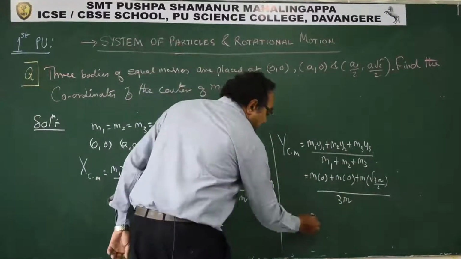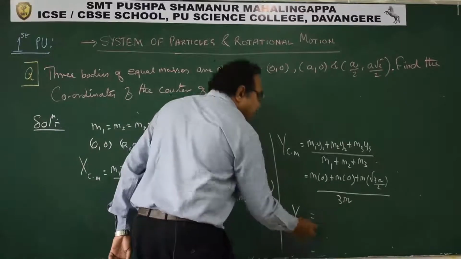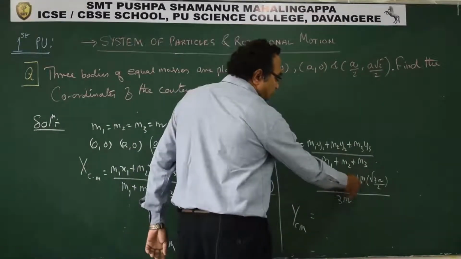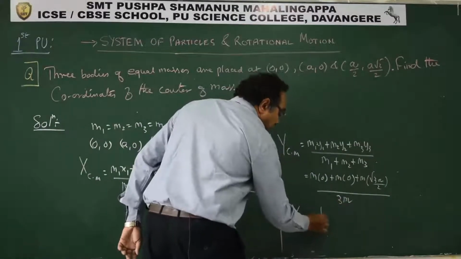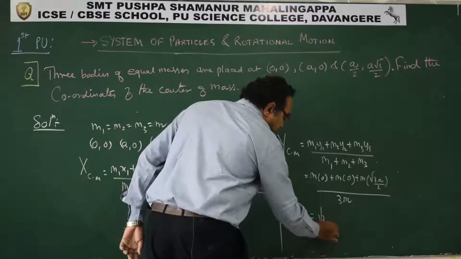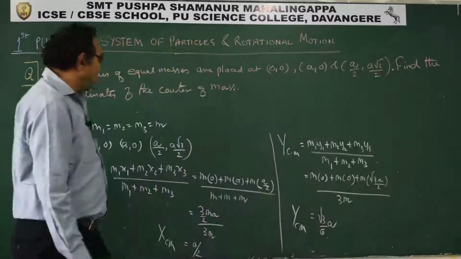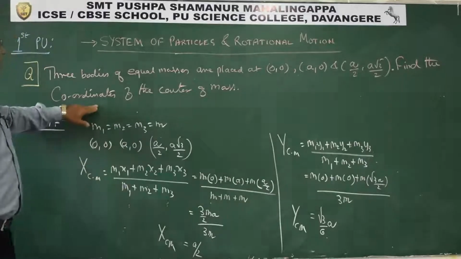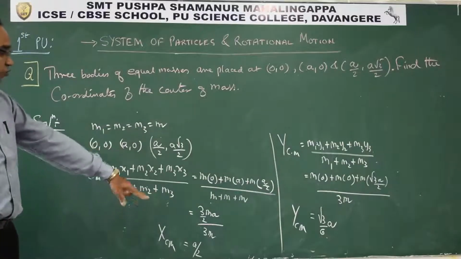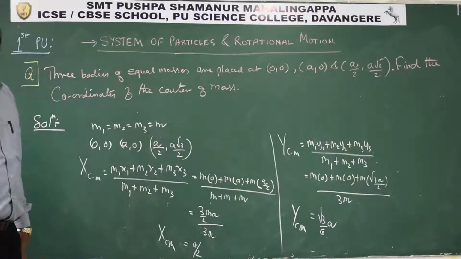So what we get, this y coordinate of center of mass, this we get as, this is 0, this is 0. M cancels out. So root 3 by 6 a. This is what is the coordinate. Hence, what will be the coordinate of the center of mass? a by 2, root 3 a by 6.